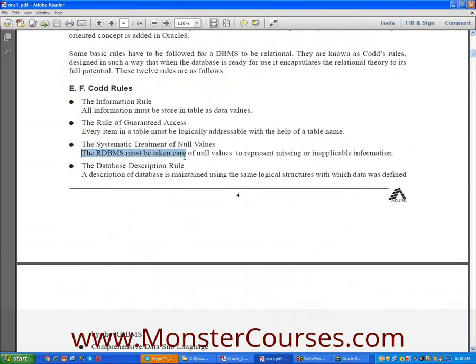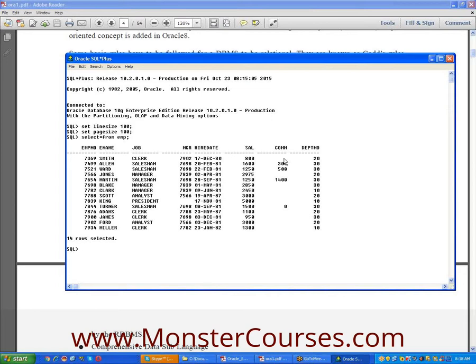See, systematic treatment of null values. The RDBMS must take care of null values to represent missing or inapplicable information. Let us suppose that in this table we have different categories: analysts, clerks, managers, salesmen. But our basic rule is the commission is applicable to salesmen only. What about the rest of the people? They don't have any commission. That's why we should maintain the null value. This is null value, this is null value, here null value, null value.